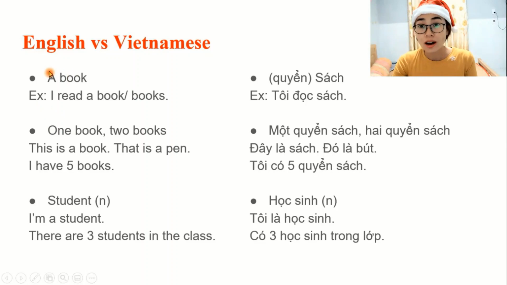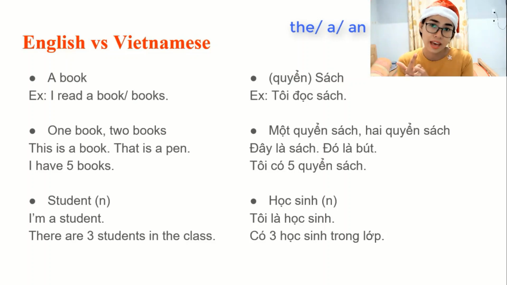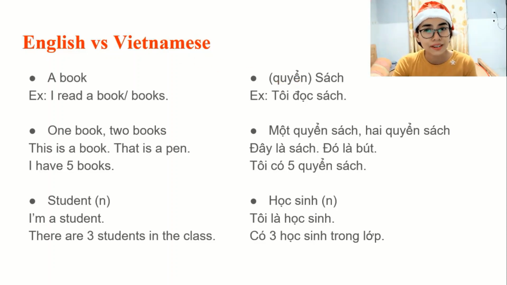Let's take an example: a book. Quyển sách, quyển sách. In English you need what is called an article. So you have the, or a, or an for nouns that start with a vowel. So you have articles in English. In Vietnamese you have classifiers, but we don't always use classifiers. Let's see the example here.